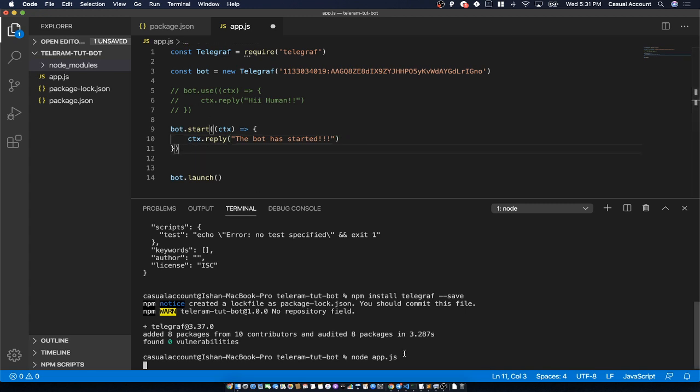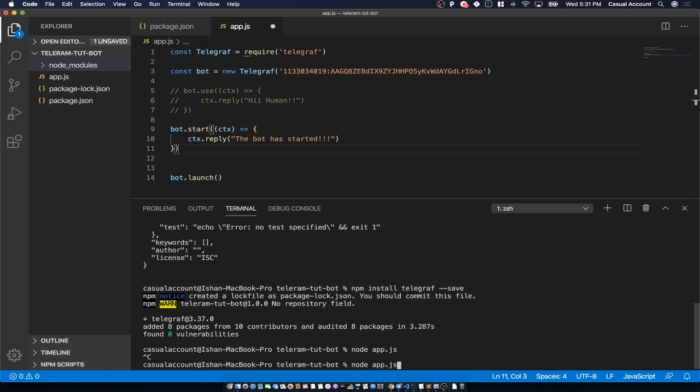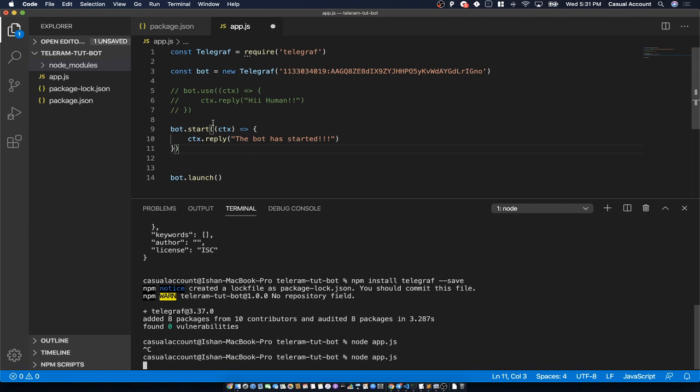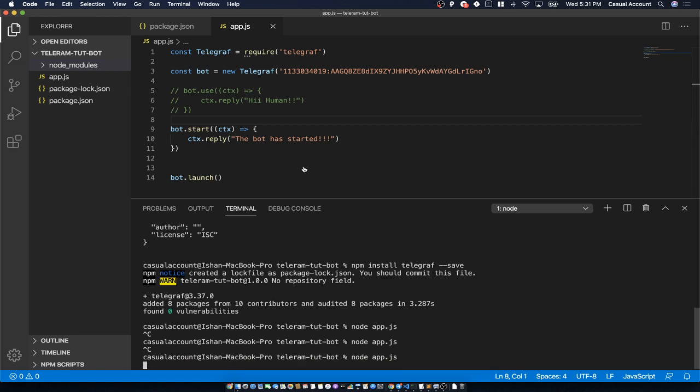So let's try it out again. We'll close this by pressing Ctrl C, stopping the bot, and then again we are starting it, because we have made some changes. Sorry, I have not saved my changes. I've saved the changes, again restarted the bot. So whenever you make a change in the file app.js, you have to restart the bot. Okay, node app.js.